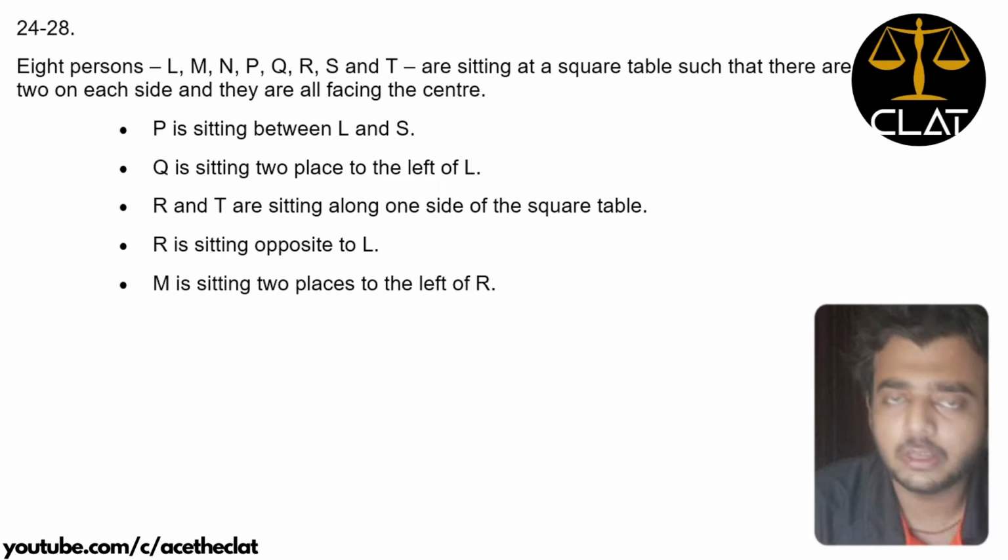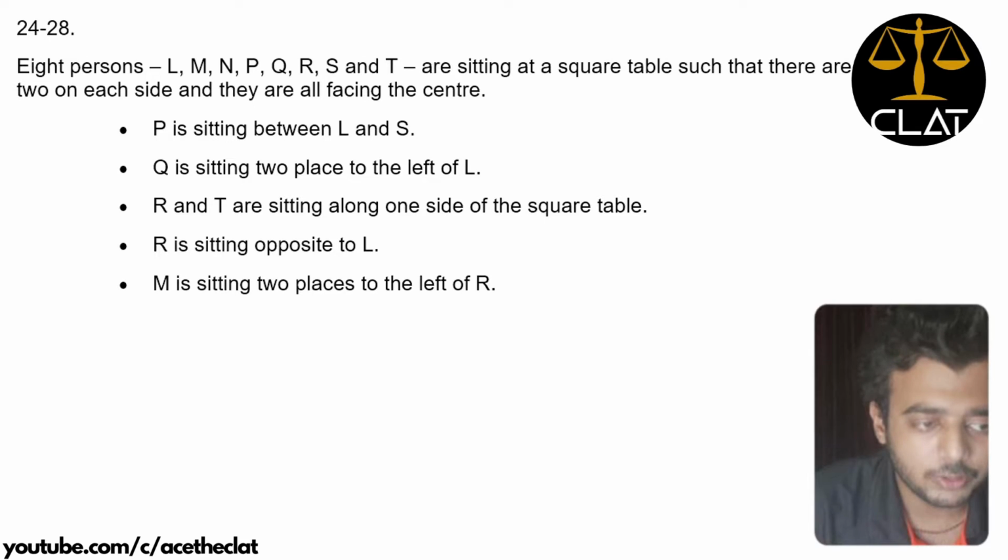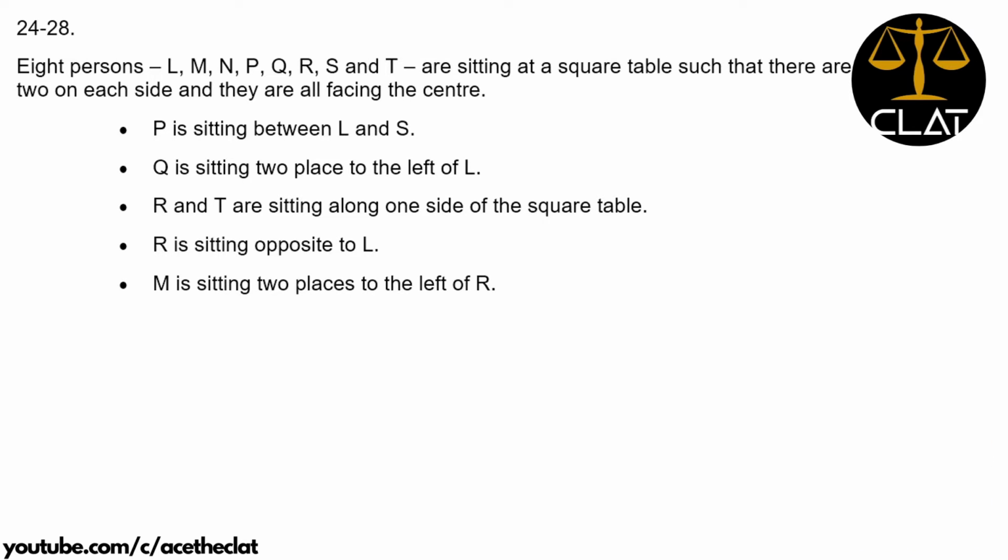Question 24 to 28. This was a puzzle. This was the only puzzle that was present in the examination or the sectional mock test. Okay, so it says that 8 persons are sitting at a square table such that there are 2 on each side and they are all facing the center. So this is the basic condition, and the other conditions are listed down. P is sitting between L and S, Q is sitting 2 places to the left of L, R and T are sitting along one side of the square table. R is sitting opposite to L. M is sitting 2 places to the left of R.